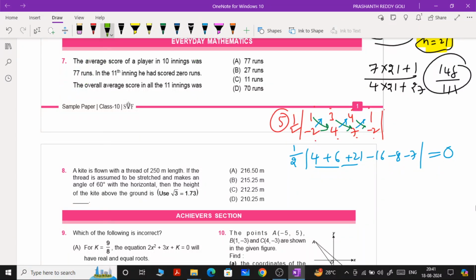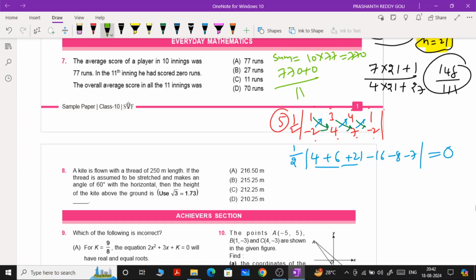In the 11th inning, he had scored 0 runs. Okay, no problem. The overall average score at 11 innings was simple. First, we'll try to find the sum of all innings up to 10. Sum is equal to number of innings into average. Total what you are getting? 770. Therefore, that particular batsman made a total of 770 runs till 10 innings, and the 11th innings score is anyhow 0 only.